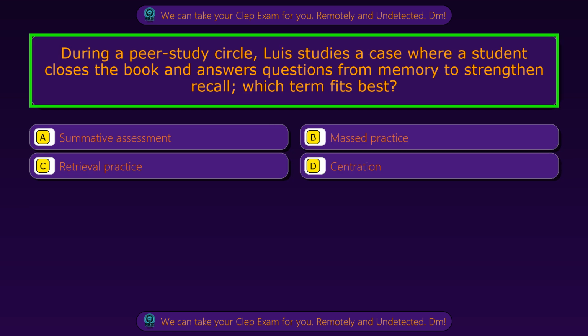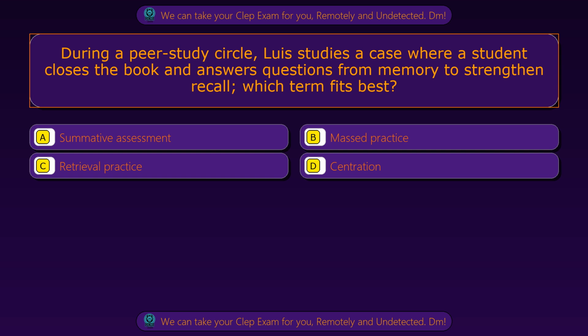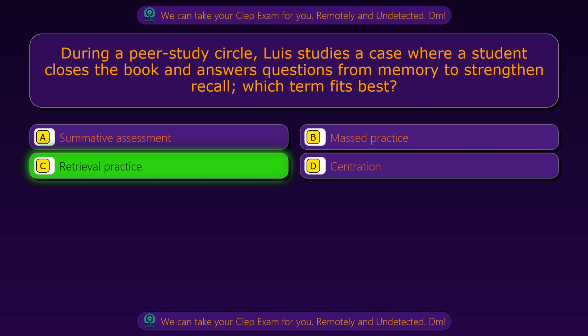Question 37. During a peer study circle, Luis studies a case where a student closes the book and answers questions from memory to strengthen recall. Which term fits best? Option A, summative assessment. Option B, massed practice. Option C, retrieval practice. Option D, centration. The correct answer is option C, retrieval practice.